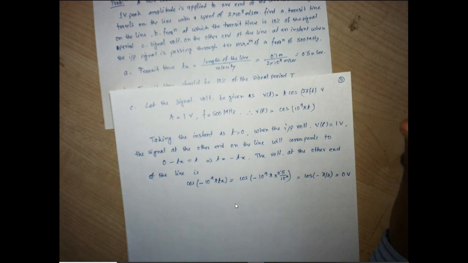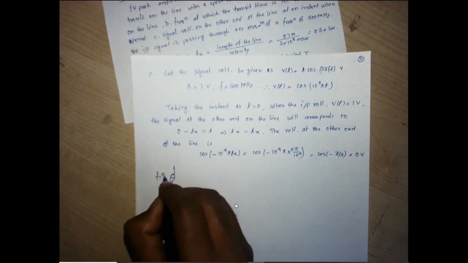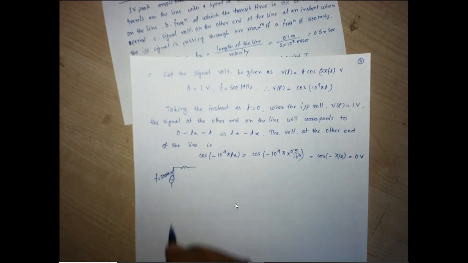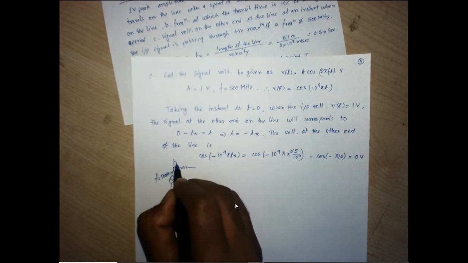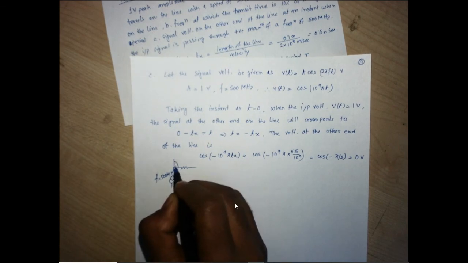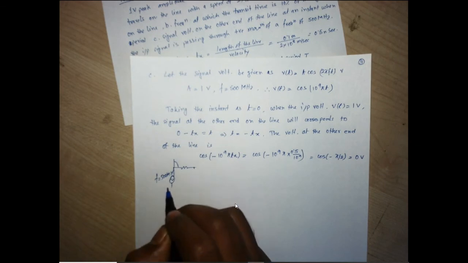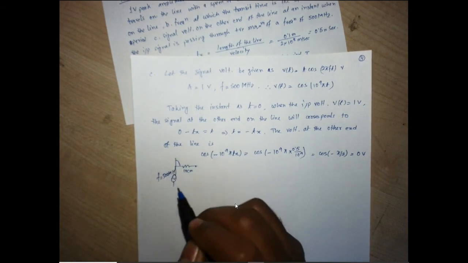For a 500 megahertz frequency, let us consider we have a source of f equals 500 megahertz, connected to a resistance. If the input side has the positive maximum, what will be the voltage level at the other end for this signal to propagate on this transmission line of length 10 centimeter? At the input side we have the positive maximum.